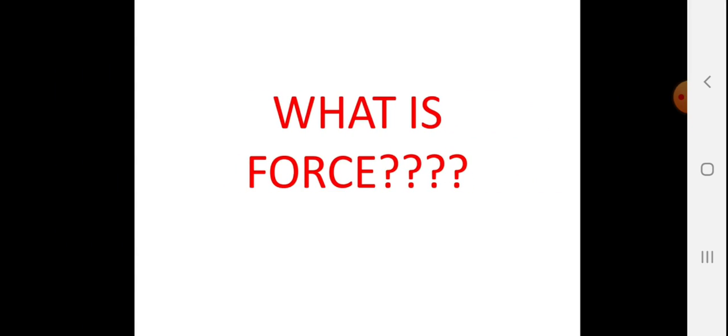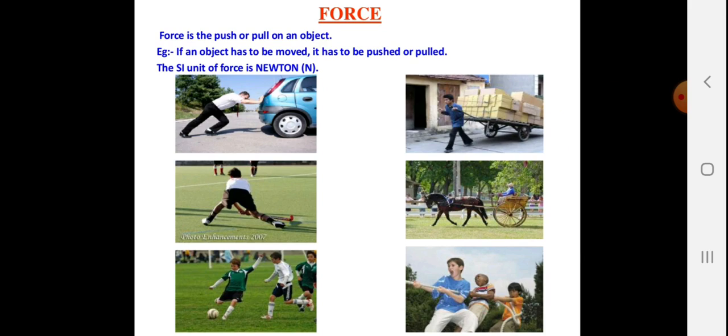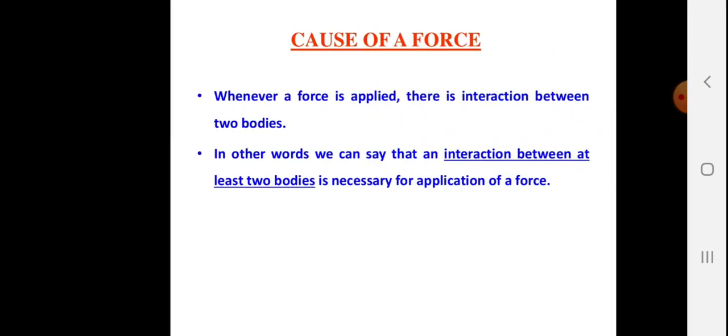What is force? First of all, force is the push or pull of an object. For example, if an object has to be moved, it has to be pushed or pulled. The SI unit, that is the International Standard Unit of force, is Newton. You can see the car being pushed, the trolley being pulled, the horse cart, and children playing tug of war. These are various examples of forces exerted.